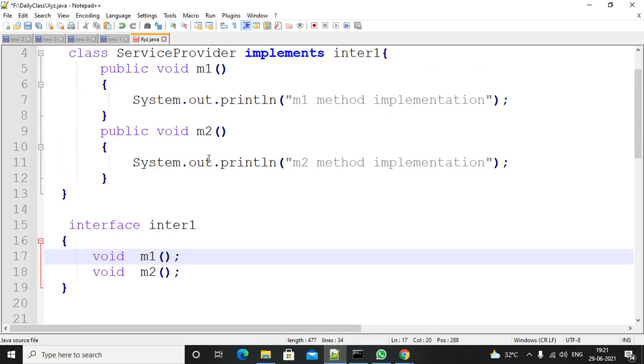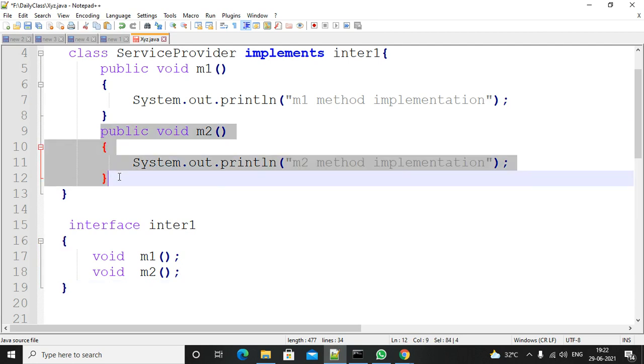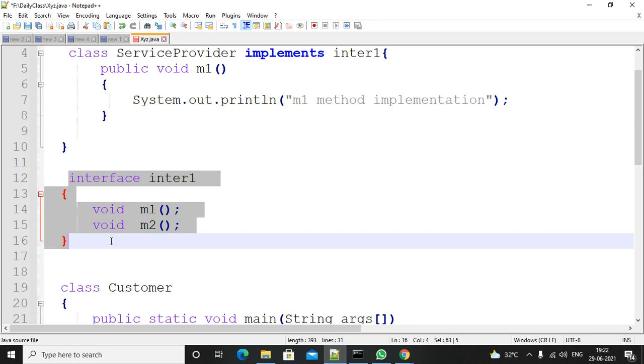Suppose an interface contains two abstract methods, and the person is providing implementation for only one of them. In this case, what will happen? You will get a compile error saying that you must provide the implementation for the M2 method. Otherwise, you can define your class as abstract. Okay. So actually, requirement specifications are there.